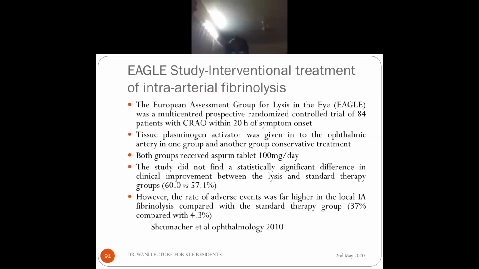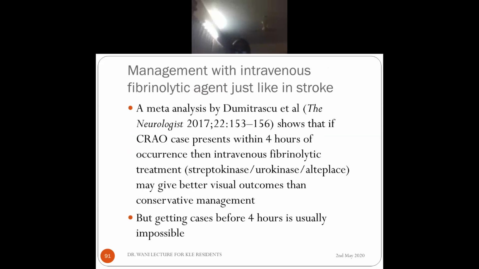They show that if CRAO presents within 4 hours and we give intravenous fibrinolytic agent, there is benefit. So what I want to tell is, if we give the fibrinolytic agent through the ophthalmic artery, there was no benefit. Actually, the side effects were more. But of course, there are some studies, if you see the literature, where they have reported good results. But usually, many people are skeptical about it.